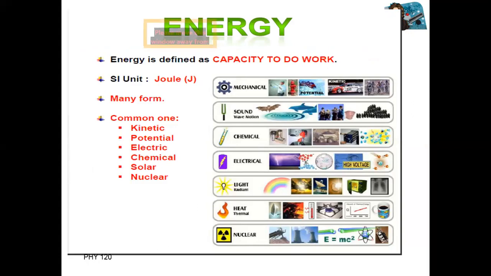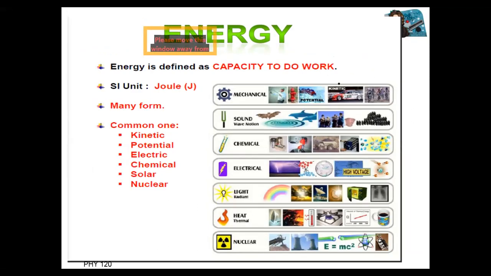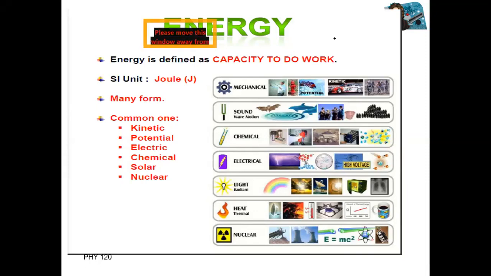Like due to energy, you can start a static body. You can produce motion in a static body. Due to energy, you can stop a moving body. So the ability of doing work, capacity to do work, or energy is an agent which brings about changes in a system. So same unit of energy is joule, like work. Although there are different forms of energy, like mechanical energy, sound energy, chemical energy, electrical energy, light, heat, nuclear energy, solar energy.